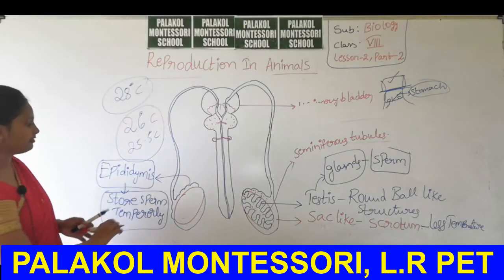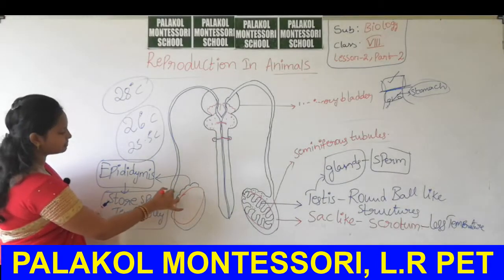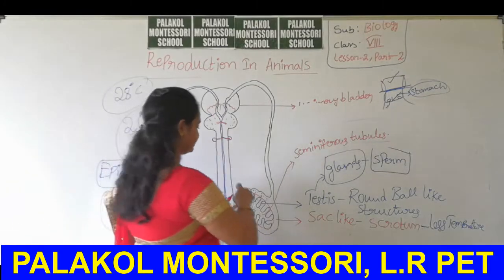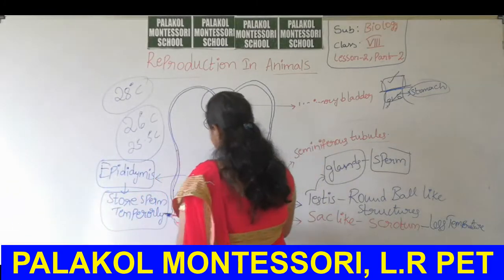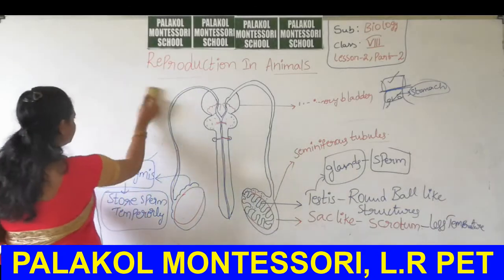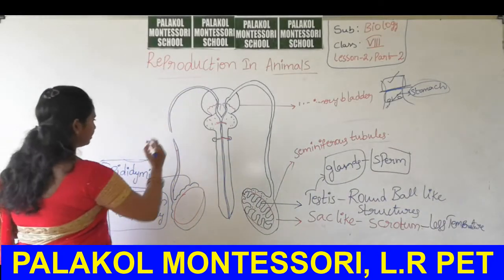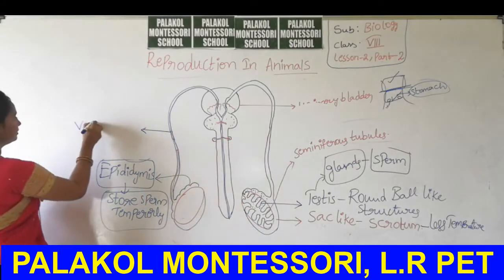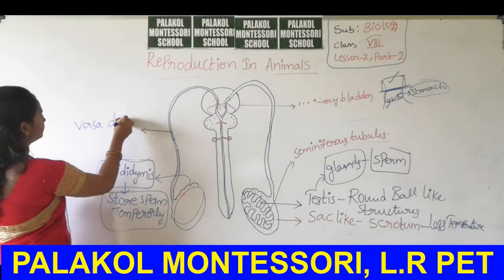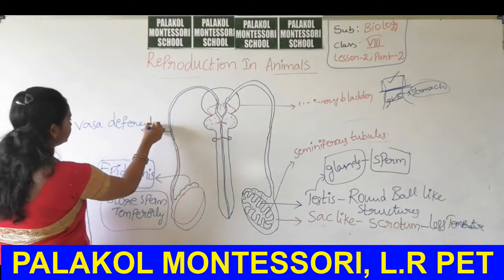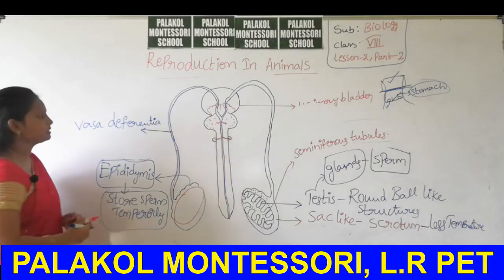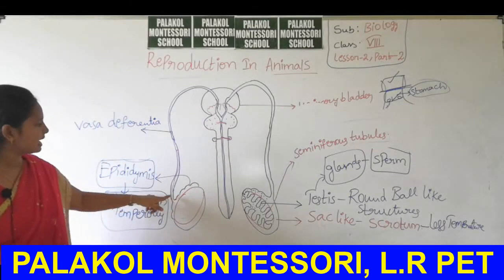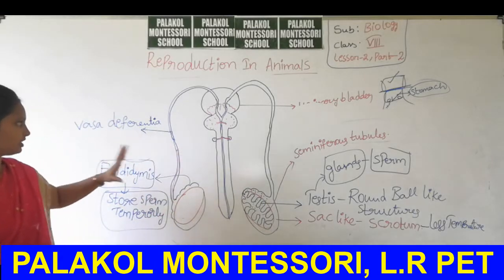So from this epididymis region the sperm cells move through a duct called vasa deferentia. These ducts are called vasa deferentia. Is it clear, students? Vasa deferentia is present here. The sperm comes from the epididymis and then to these tubes called vasa deferentia.